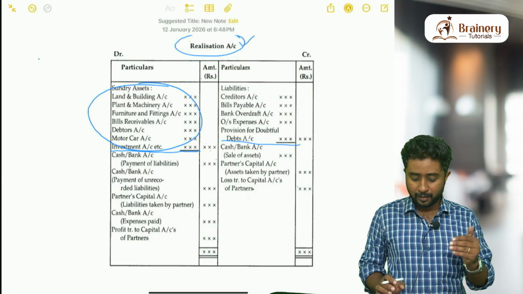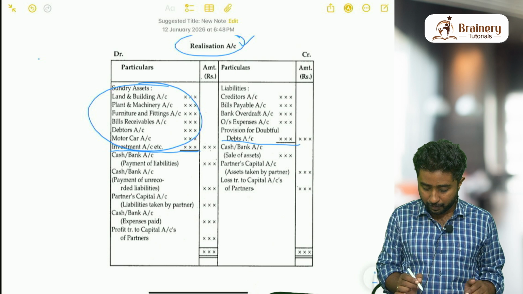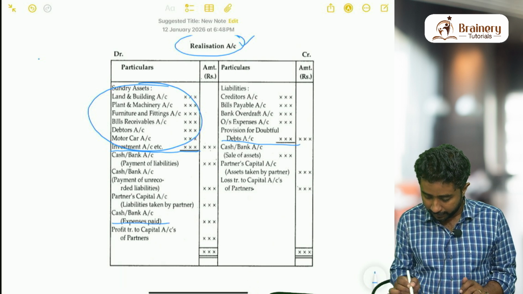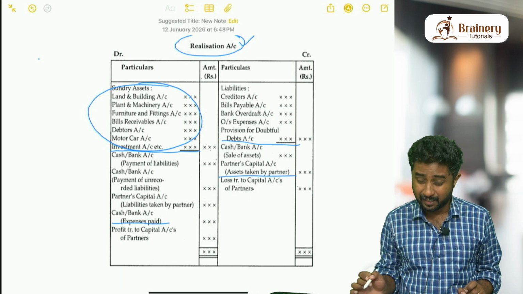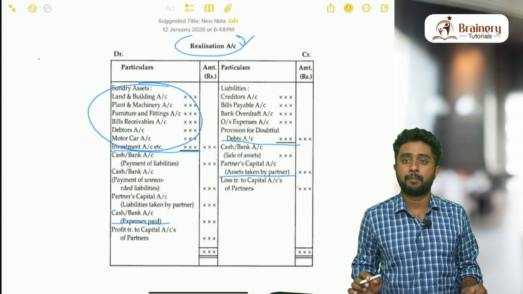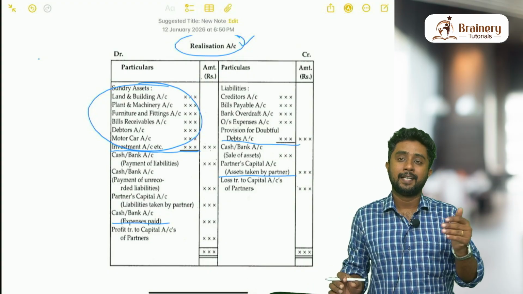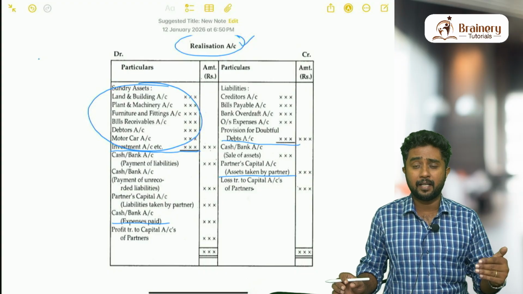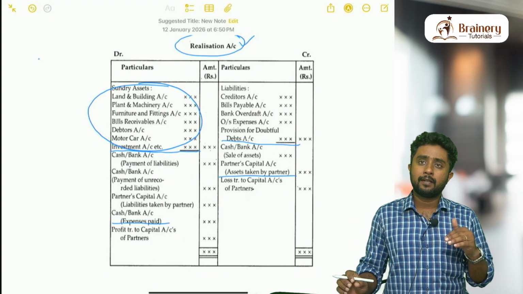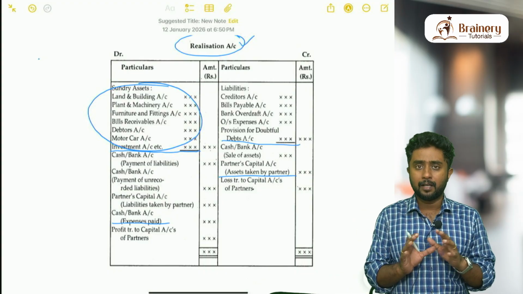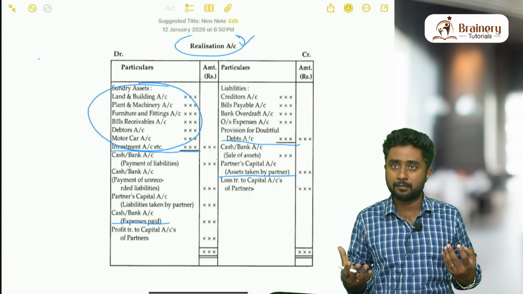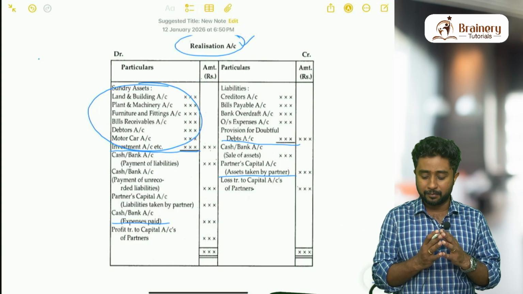So that is done. Now the second part, as you can see, I will draw a line again. As I said, realization account can be divided into 3 parts. First part is obviously for transfer of assets and transfer of liabilities. Second part is all about selling the assets and paying the liabilities. So when you are selling the asset, very simple. If you have not learned this way, hereafter you remember this way, it is very easy.